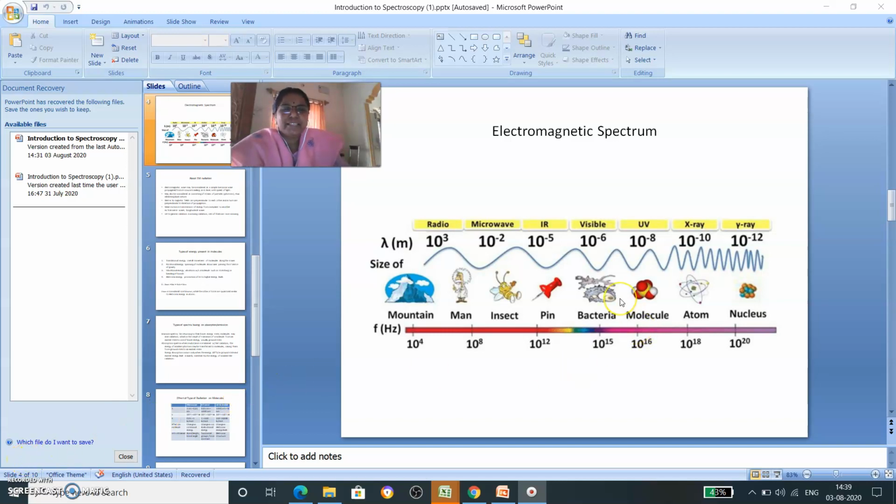So in my previous class, I have explained the introduction to spectroscopy and its branches like atomic and molecular spectroscopy. Atoms consist of atomic spectrum, molecules consist of molecular spectrum, and this can be explained by either emission or absorption. And moreover, above all these things, the energy is quantized.